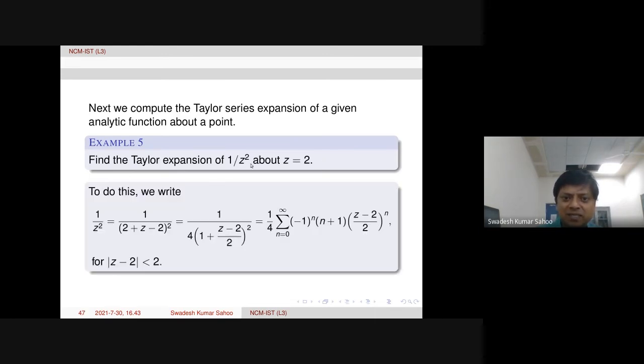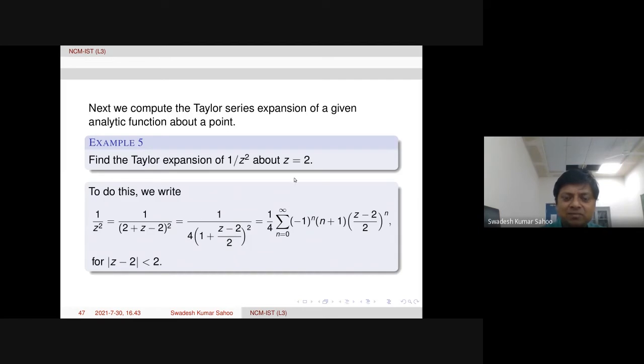Like 1 over z squared function is there, so for rational functions of this p by q form, it is easy somehow. So for z we write, here 2 subtracted and added 2, nothing else in the denominator, and the whole square is there as it is.